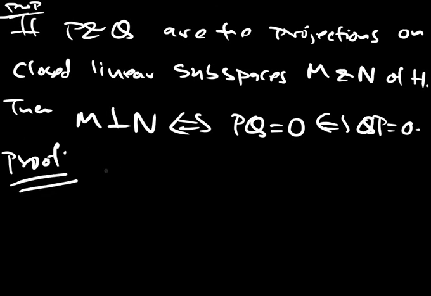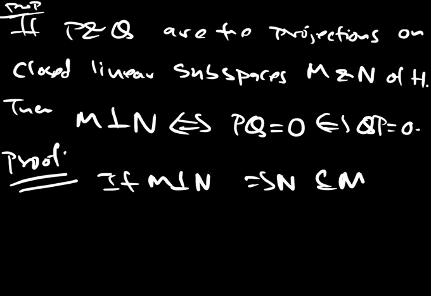If M is perpendicular to N, that clearly implies that N is contained in M perpendicular.